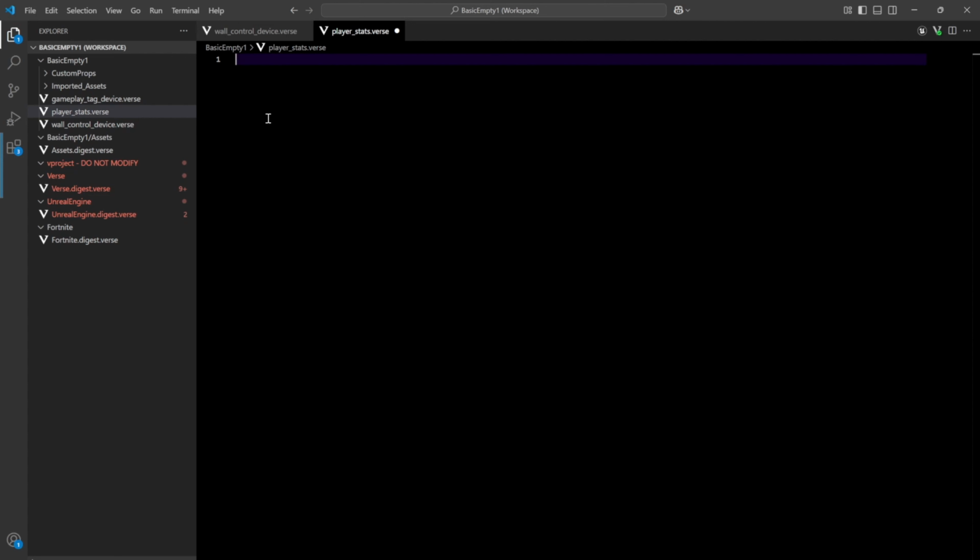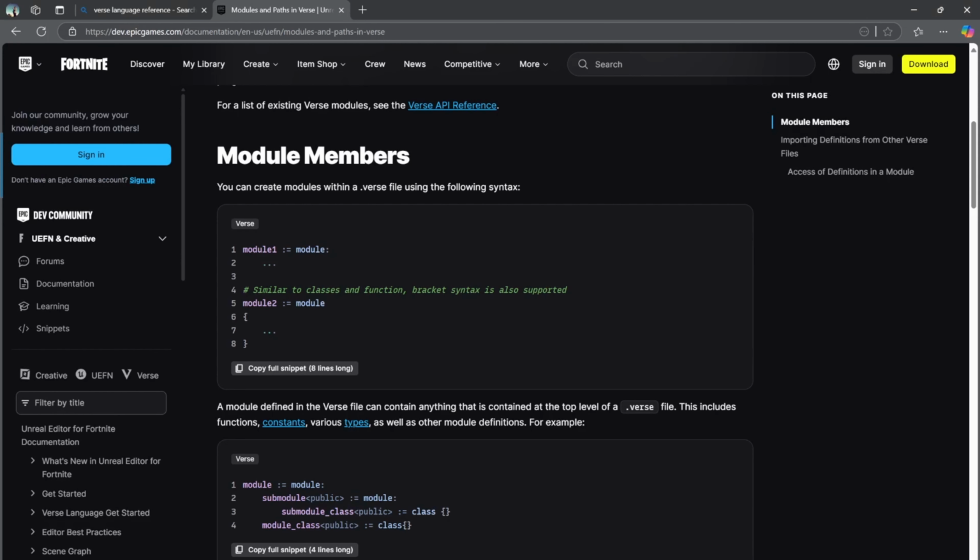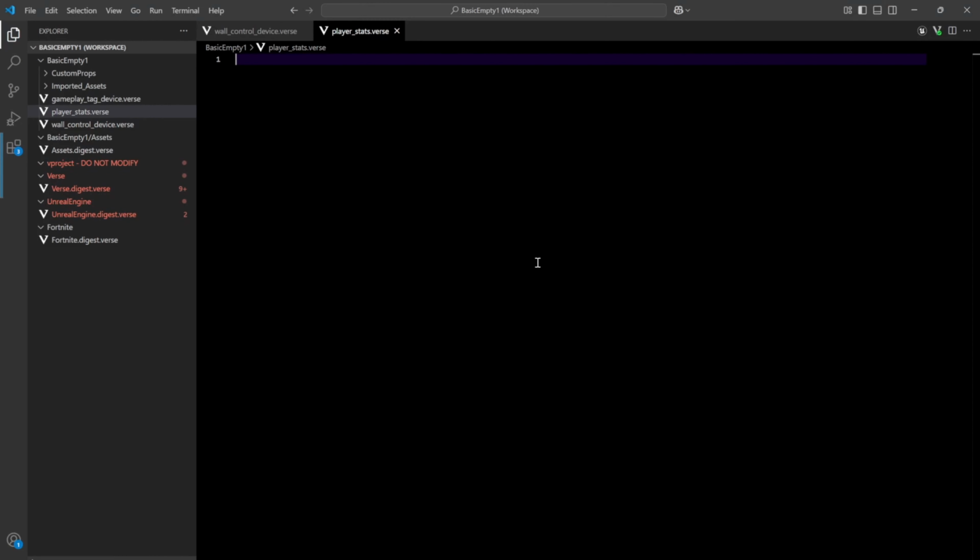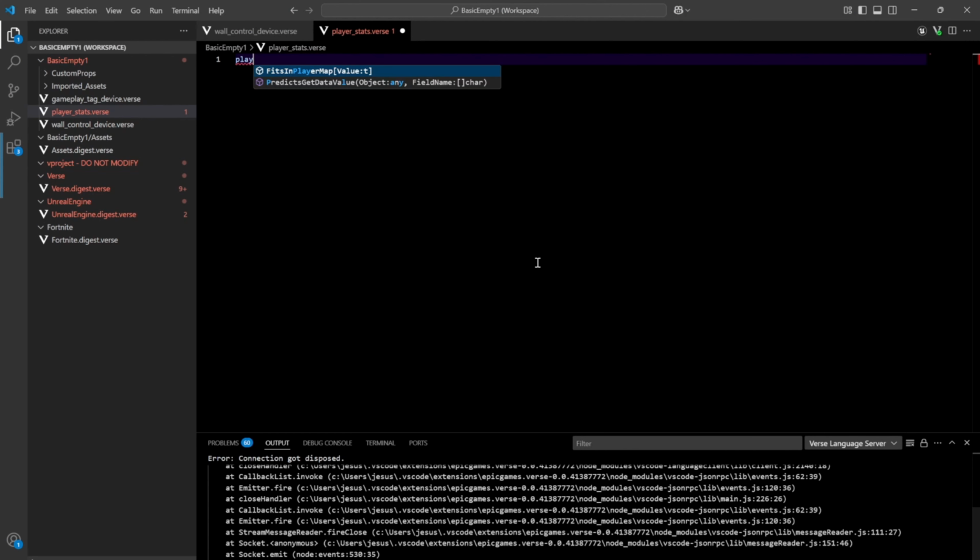And we are gonna create a new module. We're gonna look at this here, and we just use the colon equal sign module format for the new module. And we're gonna say player stats module.